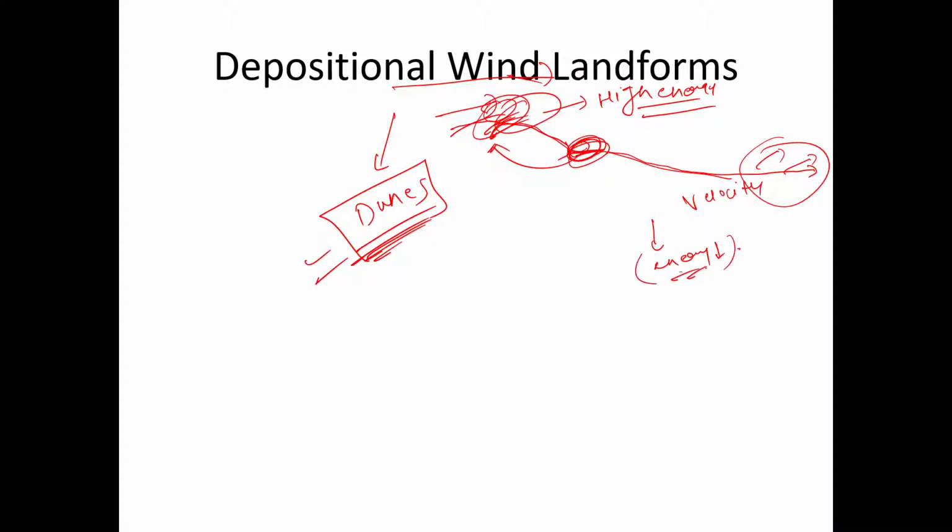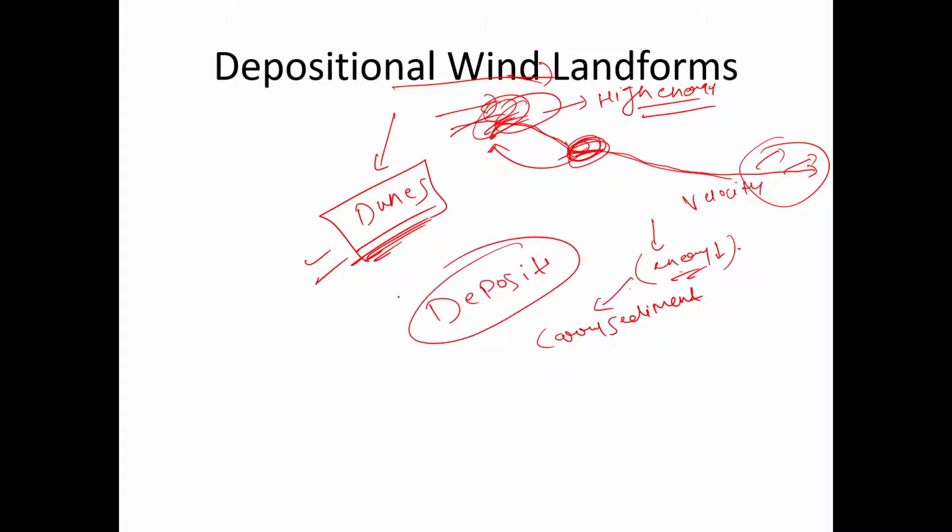If it has less energy, then it won't be able to carry the sediments. It won't be able to transport the sediment, and it will deposit. Simple. When the energy is high, it will erode. Not only river, even wind. When the energy is low, it will deposit, right? Same thing happens with the wind.